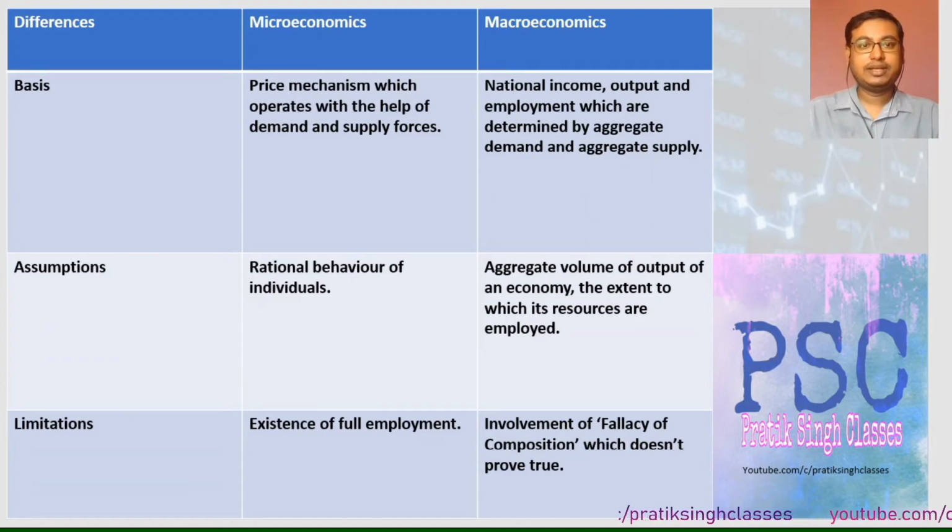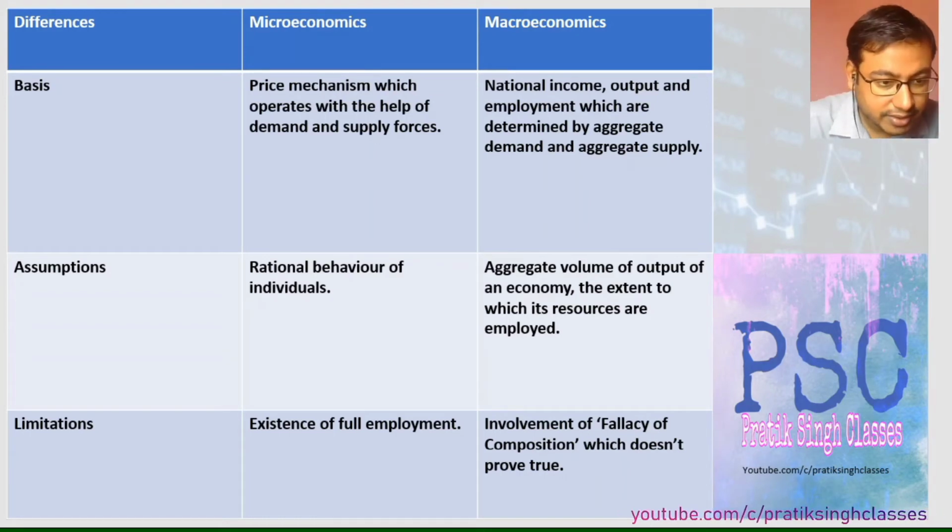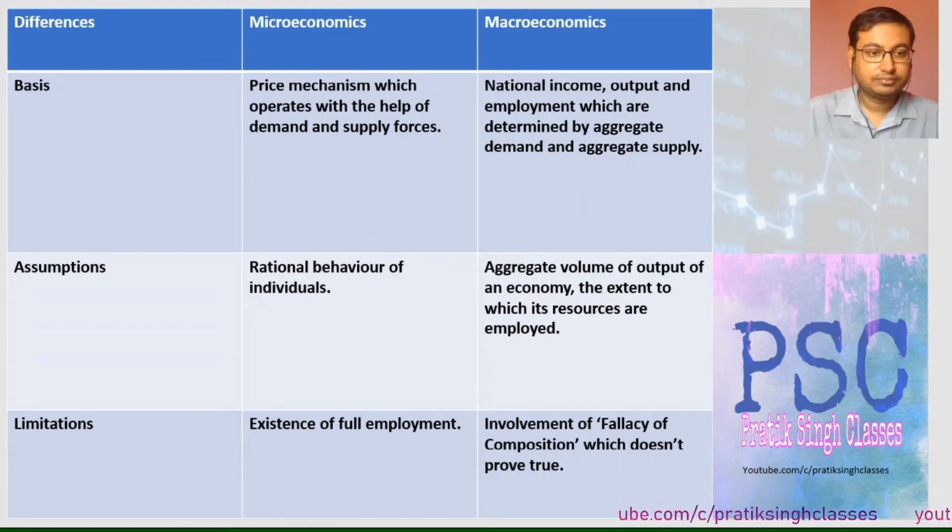Basis. Okay, for microeconomics, it is the price mechanism, which operates with the help of demand and supply. Just a moment, let me pick up the pen. Okay, and in macroeconomics, national income, output and employment are determined by aggregate demand and aggregate supply. Fine.